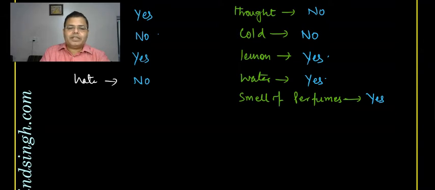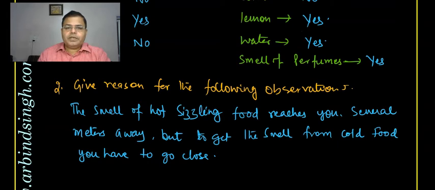Now the next question is, give the reason for the following observations. And what are those observations? As I told you, when chicken is being made in your kitchen, and you are sitting in the drawing room, even then you say that chicken is